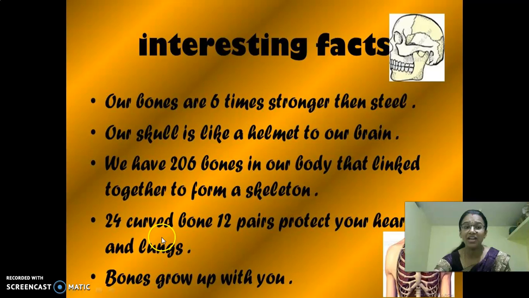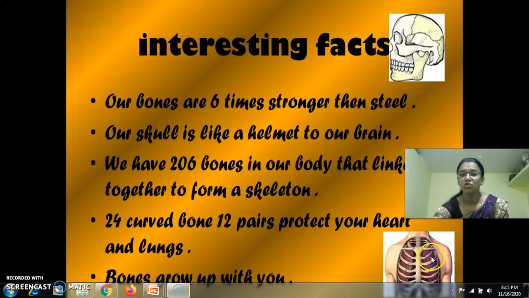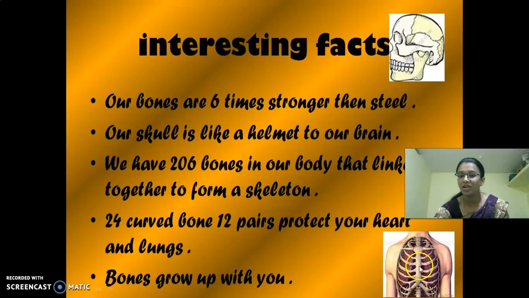And then 24 curved bones, that is 12 pairs. 24 bones means how much? 1 pair is equal to 2. So 12 pairs are equal to 24 bones. These 24 curved bones, that is 12 pairs, protect our heart and lungs. Look at here. Whether you are able to see this, children? How many do we have here?